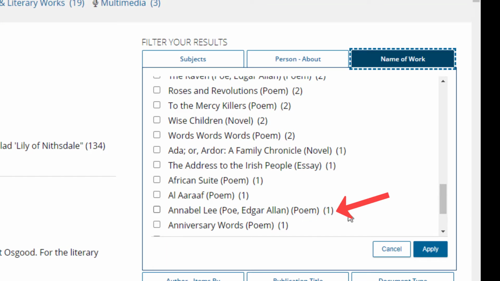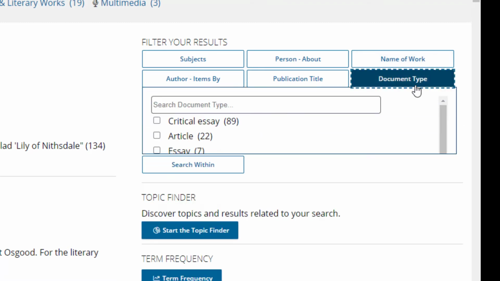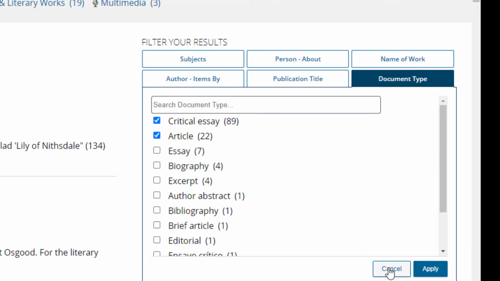This particular filter does not work as well for criticisms on poems because many experts focus on a poet rather than a specific poem, and so they'll look at a various collection of that author's poems in one essay. So I'm not going to apply that filter. I will apply the document type filter to only look at critical essays.